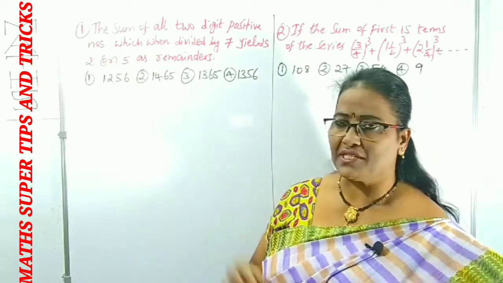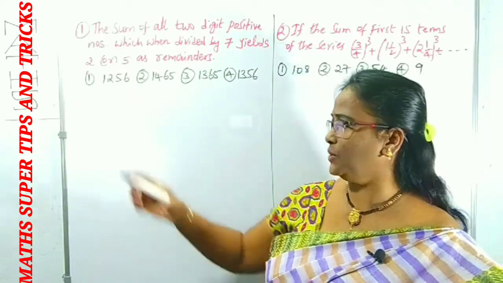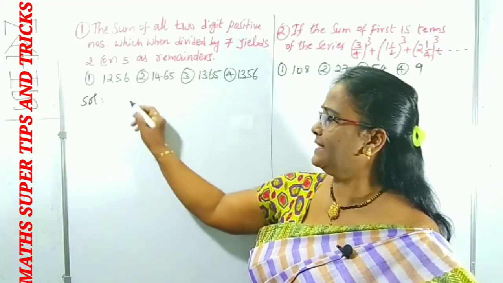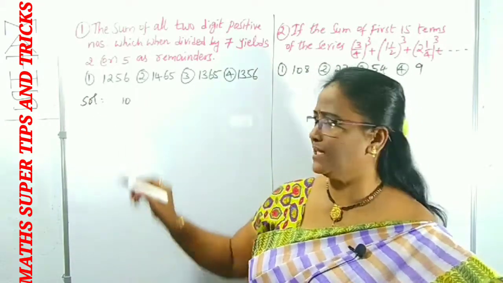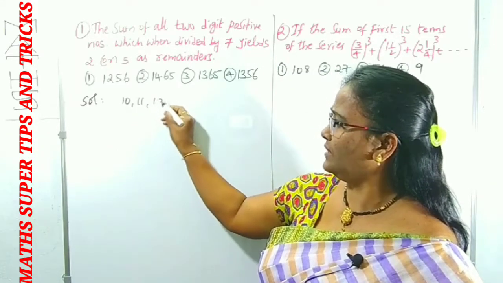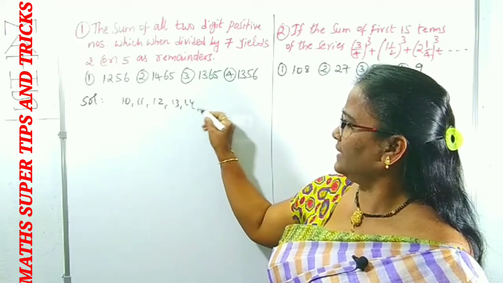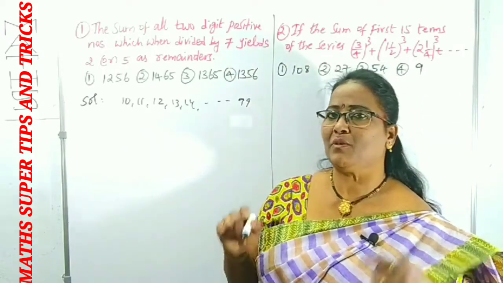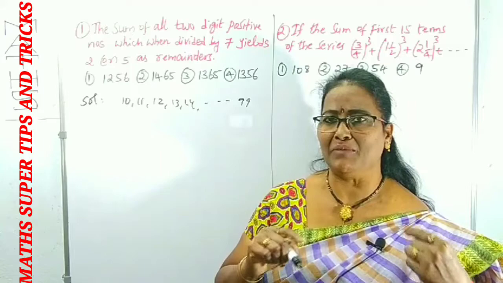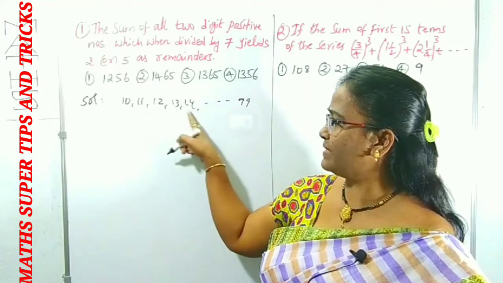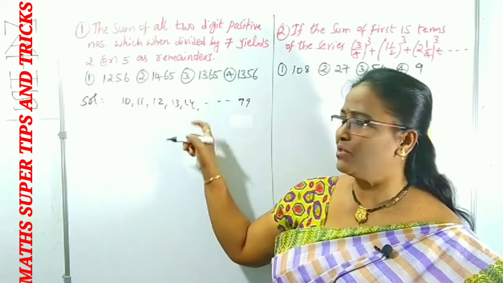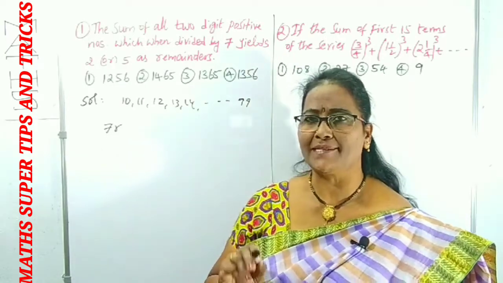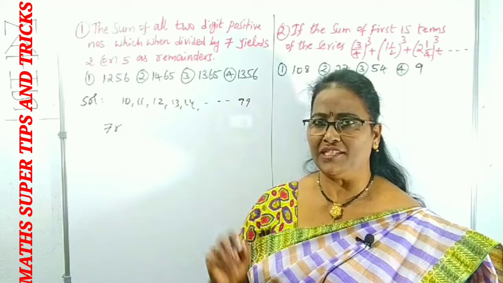I have given the options also. First of all, you know what the two-digit numbers are. Minimum is 10, maximum is 99. Now 10, 11, 12, 13, 14, like this up to 99. Among these, the minimum divisible by 7 is 14. So that should be 7r, with some r. I am taking r equal to 1 to start.